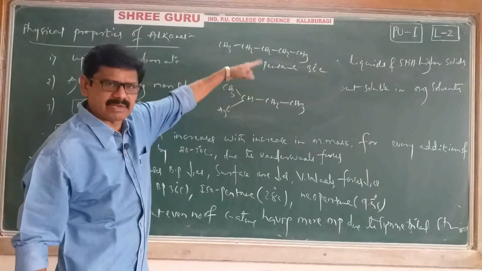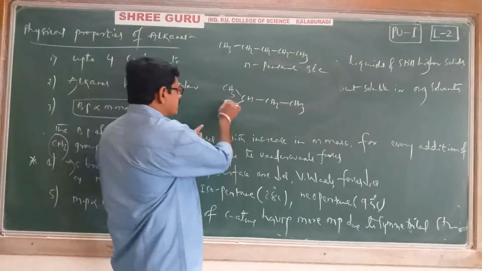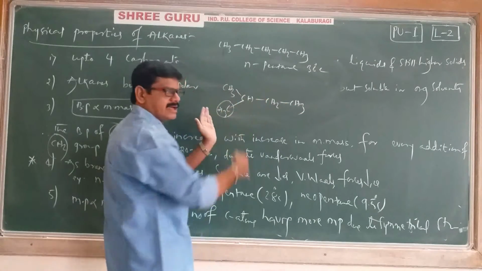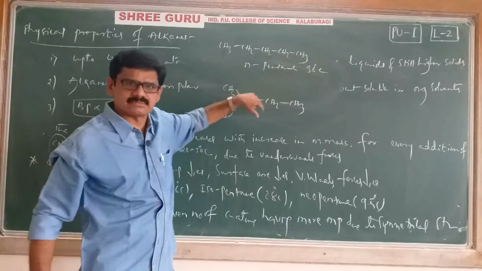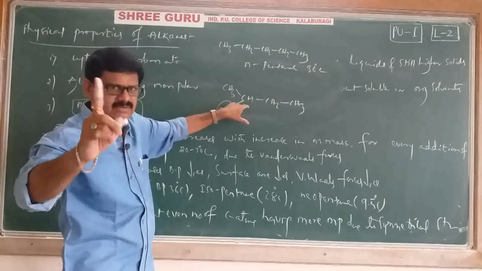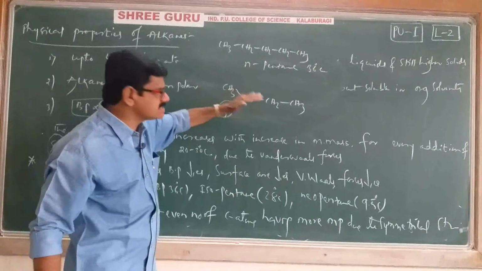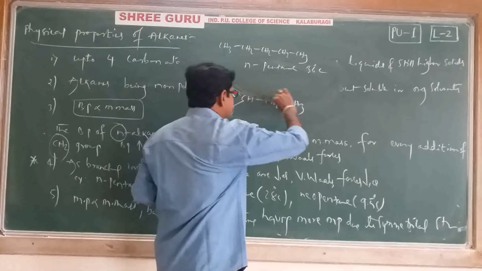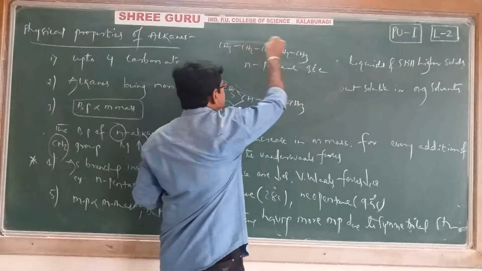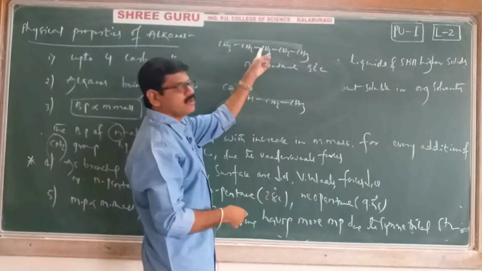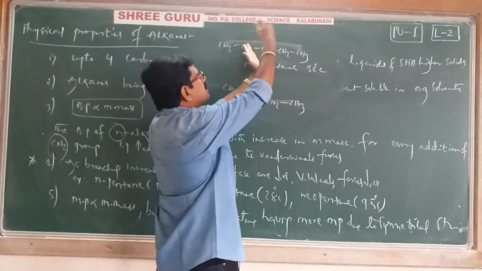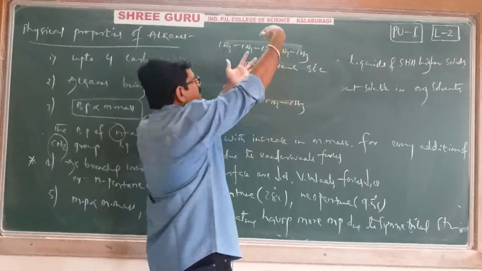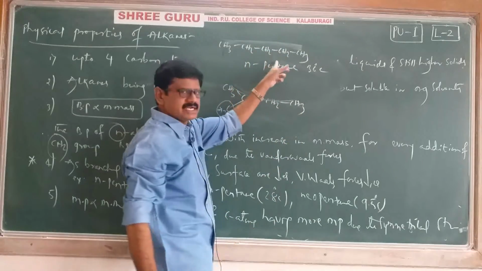N-pentane, isopentane. Here, one carbon is present as a branch. It is a parent chain, and it is a branch. Here, no branch; here one branch is there. If a branch is there, what happens? The surface area decreases. Here in N-pentane more surface area is there, so one molecule to another molecule, more attraction forces are present, and because of more attraction forces its boiling point is more.